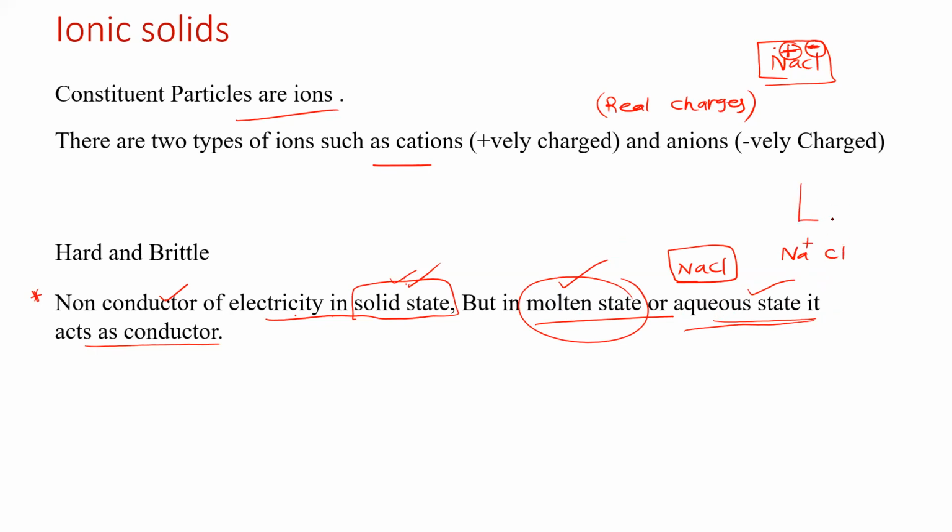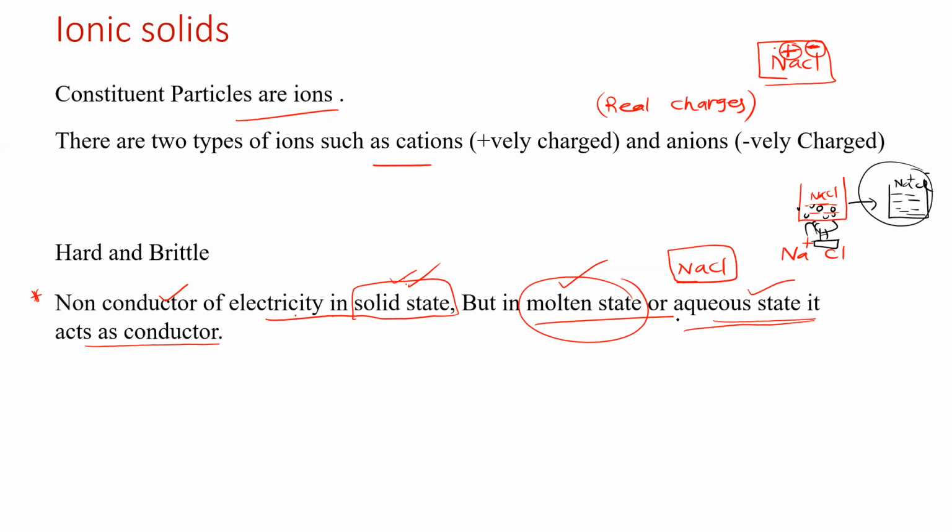Say, for example, I take a beaker and put NaCl in it. If NaCl is heated, what will happen? It will get melted. Initially it is in the form of salt. After reaching its melting point, it becomes a liquid. Now also it carries Na plus and Cl minus ions only. So liquid NaCl is otherwise called molten NaCl.